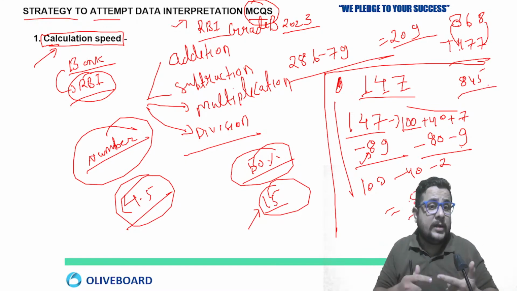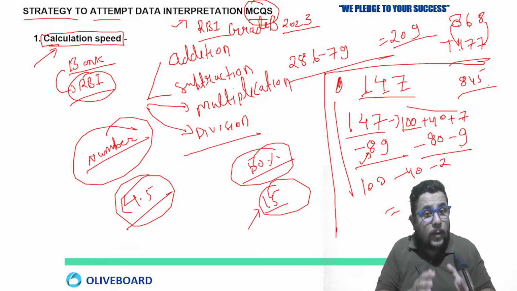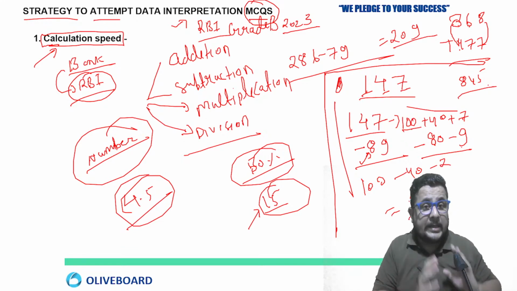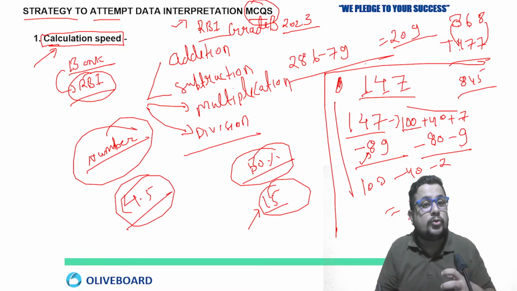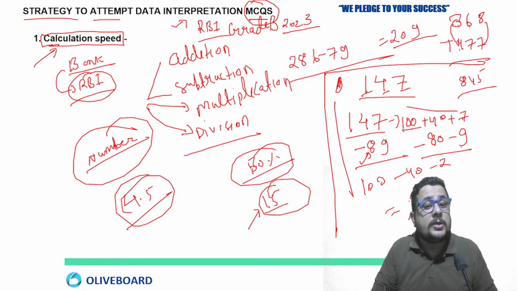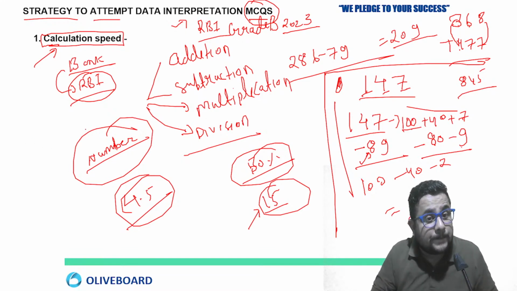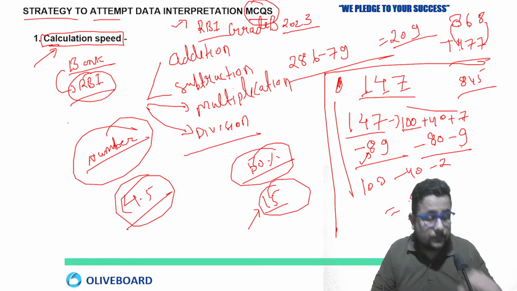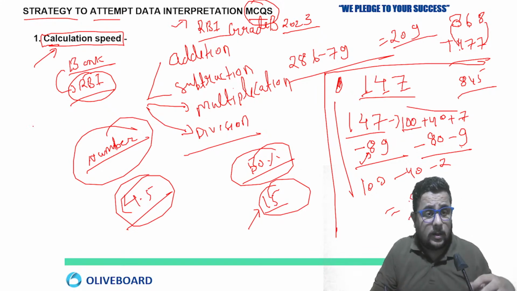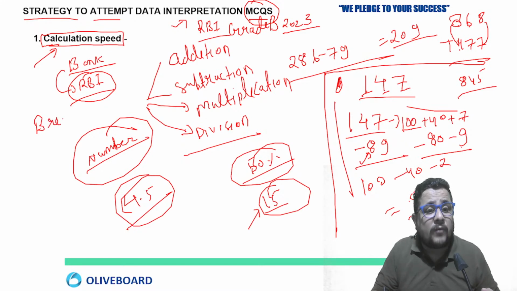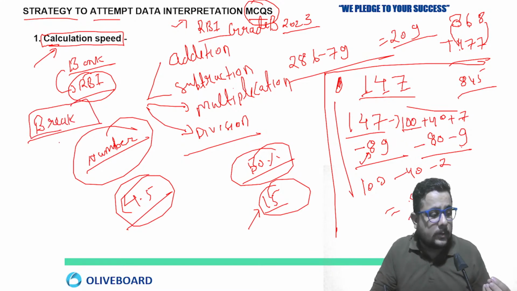Verbally you are calculating, and this is the main requirement of data interpretation. Your calculation needs to be good. So for that, first of all, your addition and subtraction need to be good. This is the break and solve method: we are just breaking the number, splitting the number as per their places, and solving it.